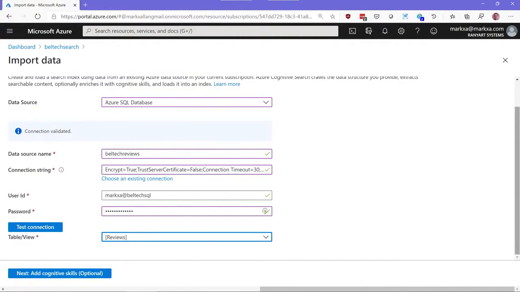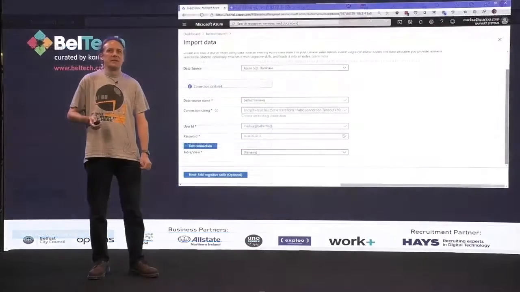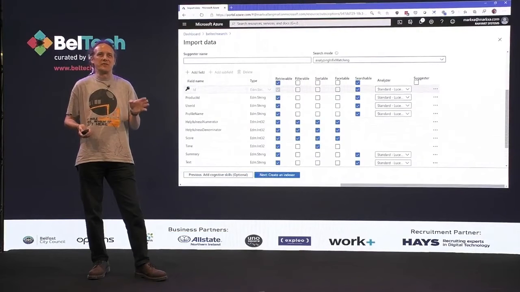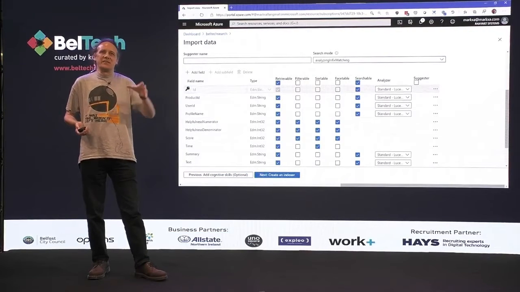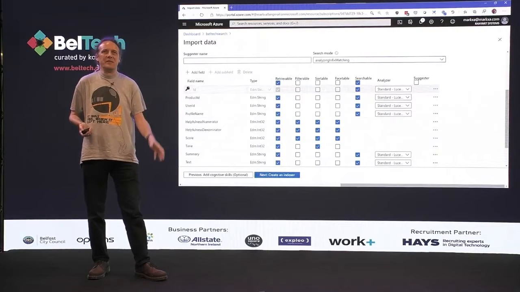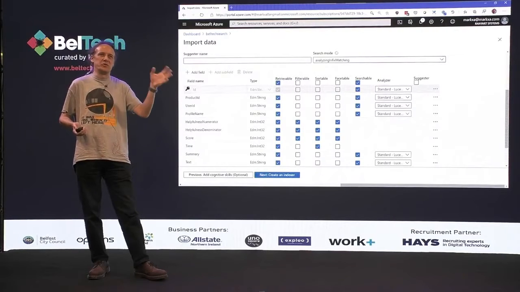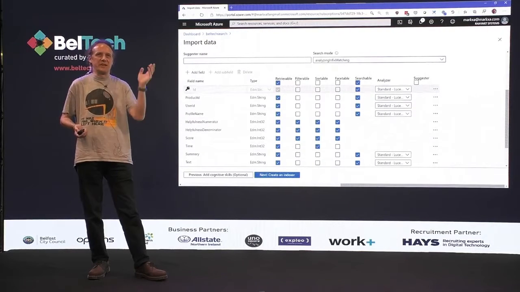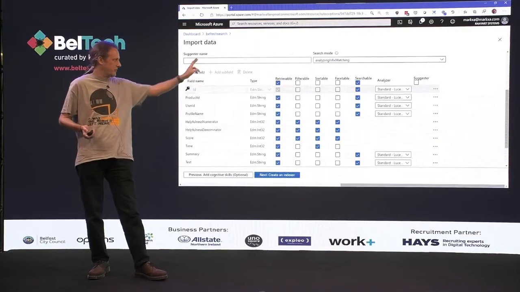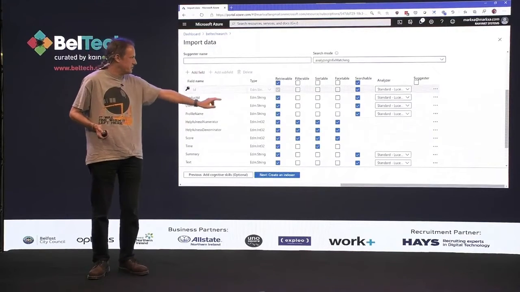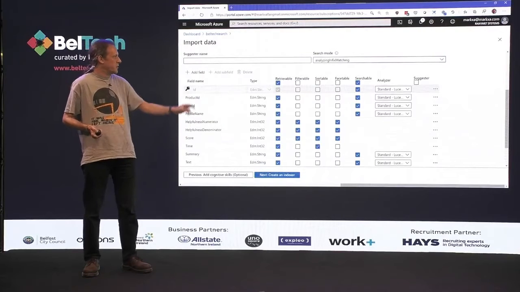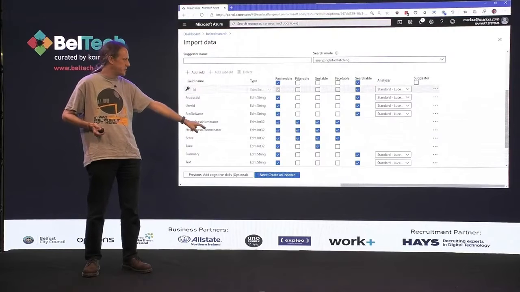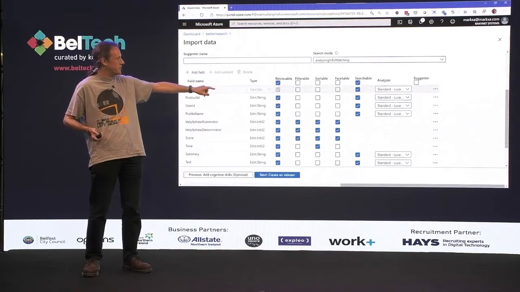So, fill in that tiny little form there, go next, and we end up with a screen there which says, okay, this is what I found in your database, in that table. So we can then go through and choose exactly what we want to do with each of those things. So in this particular case, it's reviews. So we've got some text fields, and we've also got a couple of numeric fields there for helpfulness and the actual score of the review. So we can tick on the ones that we want to be able to search. We can tick on the ones that we want to return in our search results. And we can also say which ones we want to do sorting by.